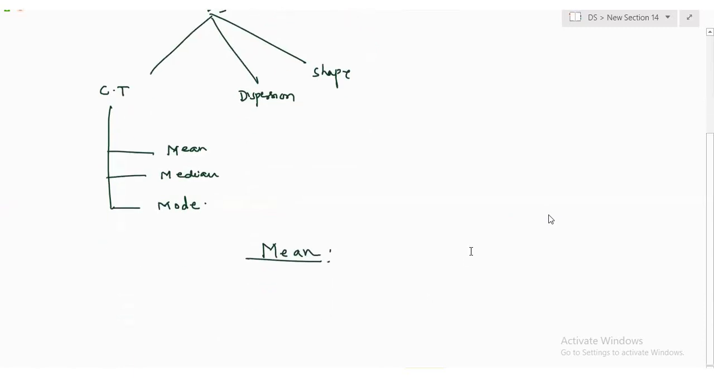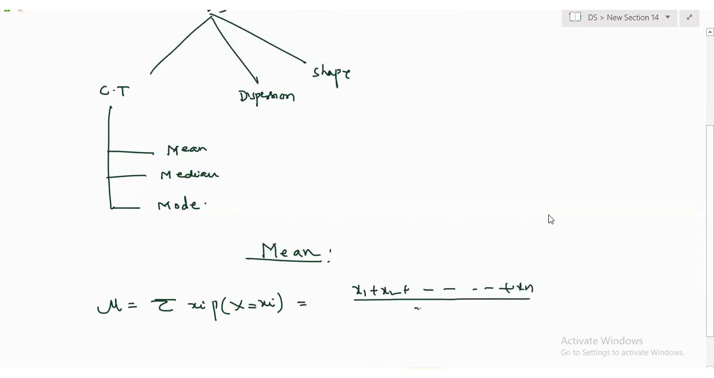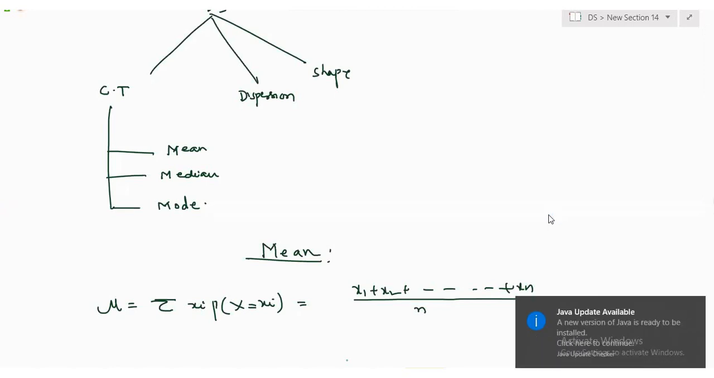What is the formula for mean? Mu equal to, agreed? This is what it is. And this boiled down to, when I'm using some observations, x1 plus x2 up to xn by n. Agreed or not? Because x1 into 1 by n plus x2 into 1 by n. Each observation's probability is what? 1 by n, when I'm writing individually. That's why this formula became like this. Okay?